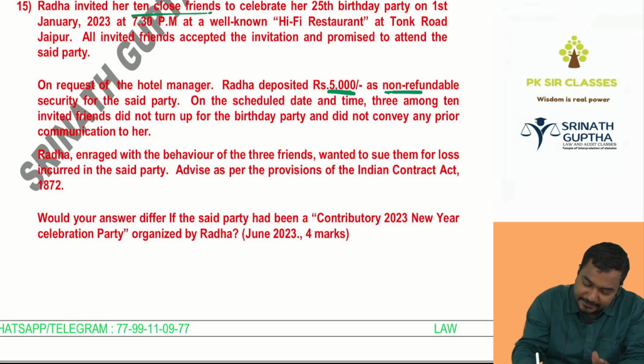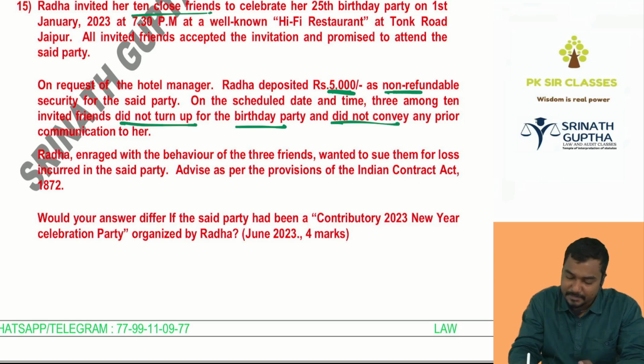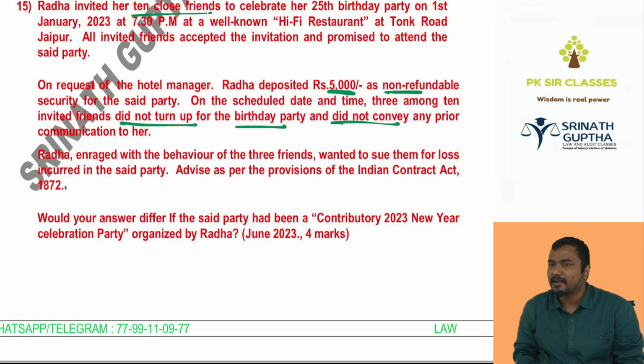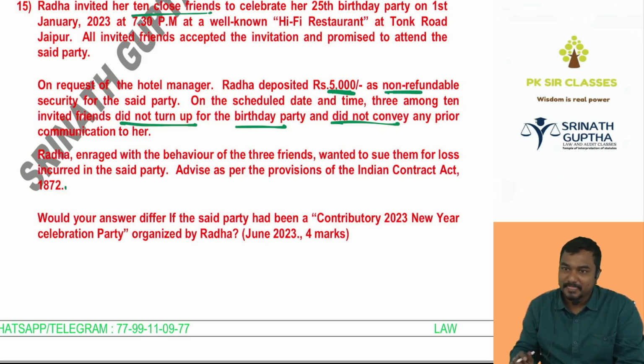On the scheduled date and time, 3 among the 10 invited friends did not turn up for the birthday party, and did not convey any prior communication to her. Out of these people, how many? 3 people were unable to attend the birthday party. Radha, enraged with the behavior of the 3 friends, wanted to sue them for loss incurred in the party. Advise as per the provisions of the Indian Contract Act, 1872. Will Radha file a case on the friends for not attending the birthday party? No, because it is a social agreement. Which agreement? Which are not enforceable because there is no legal obligation.